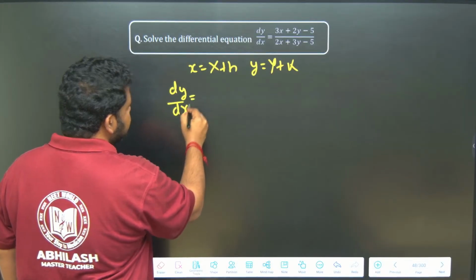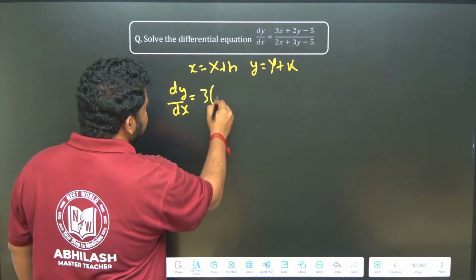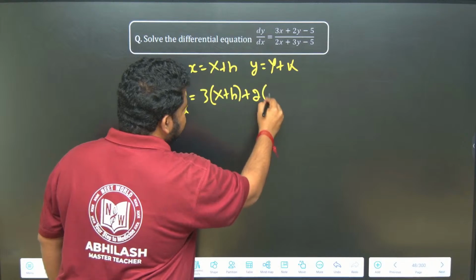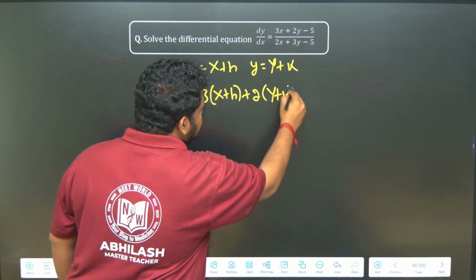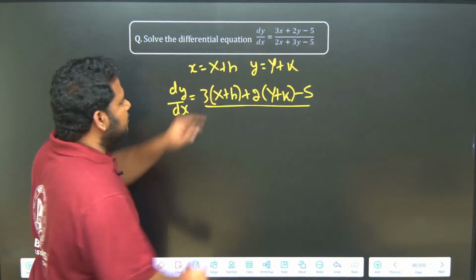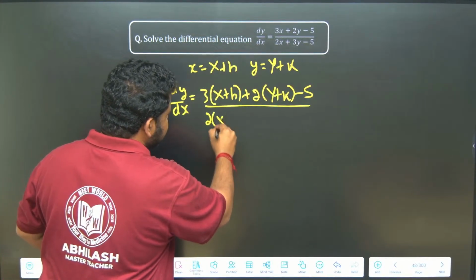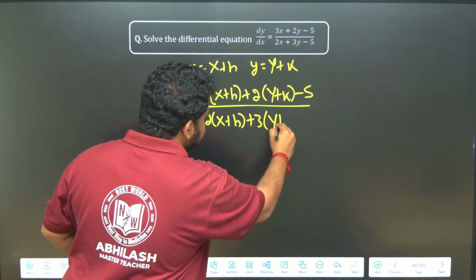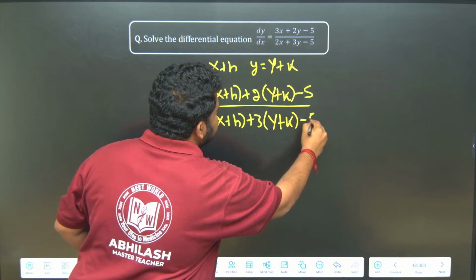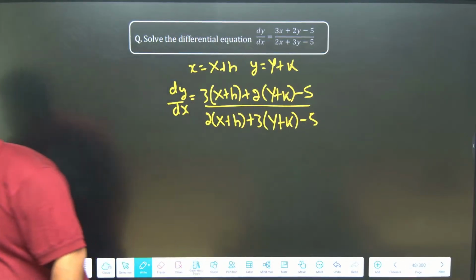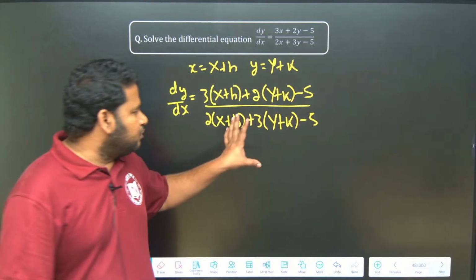dy by dx is equal to 3 times (x plus h) plus 2 times (y plus k) minus 5, divided by 2 times (x plus h) plus 3 times (y plus k) minus 5. Although the constants are the same, no need to worry. So now you have substituted.